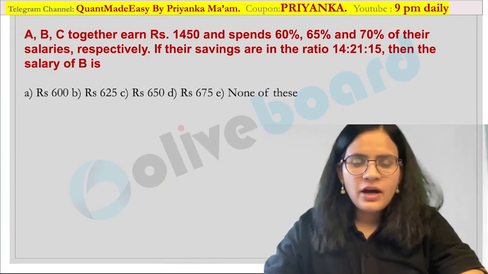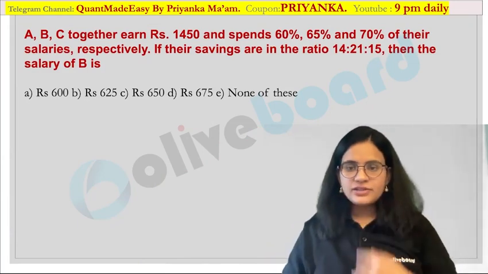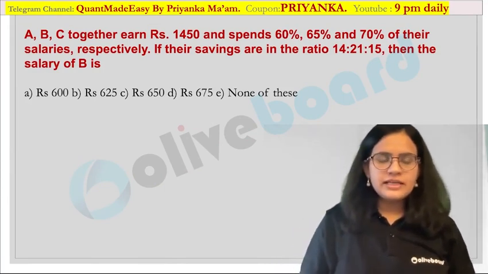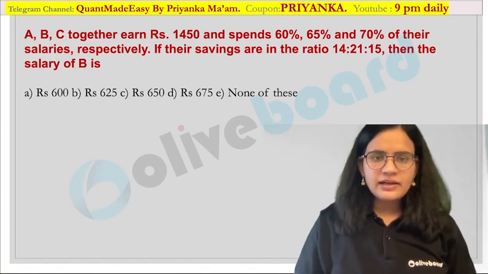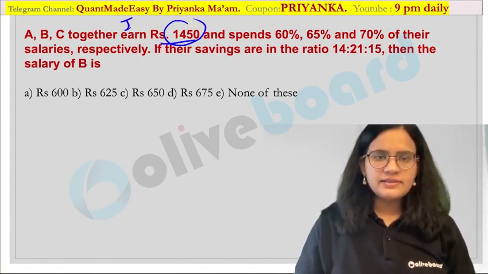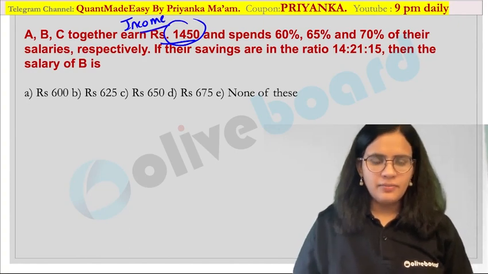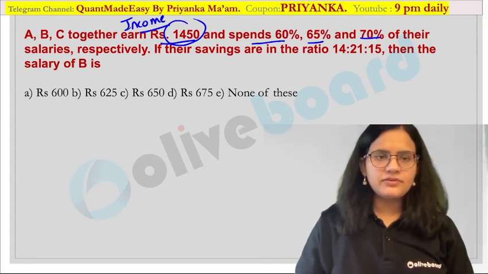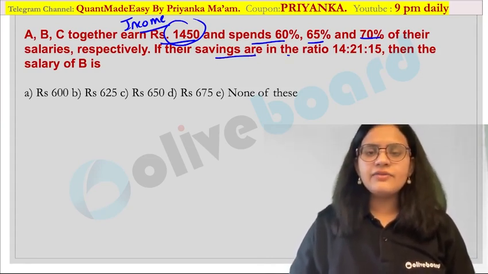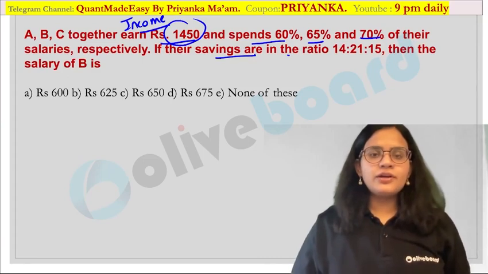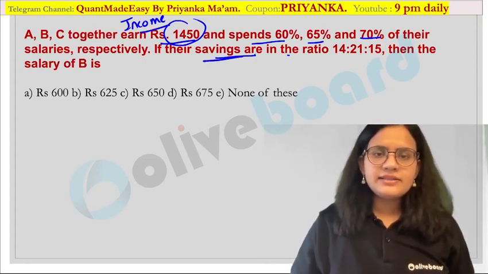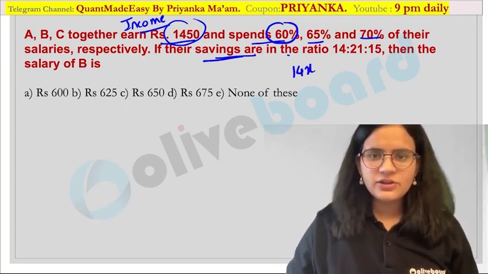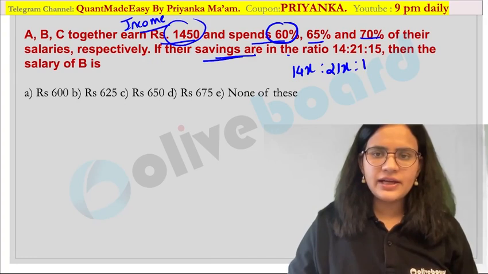Okay, perfect. Now we will solve the last question based on income, expenditure and saving. Again a mains level question. So what is given in your question? A, B, C together are earning this value, that means this is the value corresponding to total income. Now they are spending 60%, 65% and 75% of their salaries, and their savings are given. Now this part is very important. This is the saving part if this is the expenditure value. I want all of you to understand this. Now the savings values are 14x, 21x and 15x.